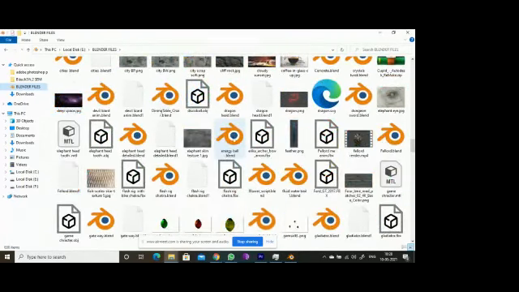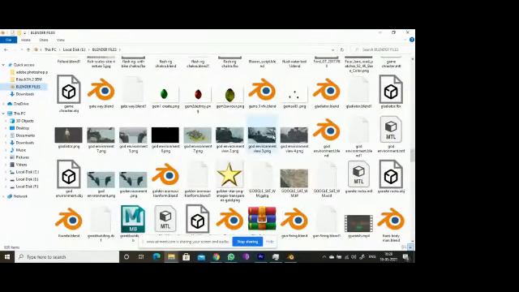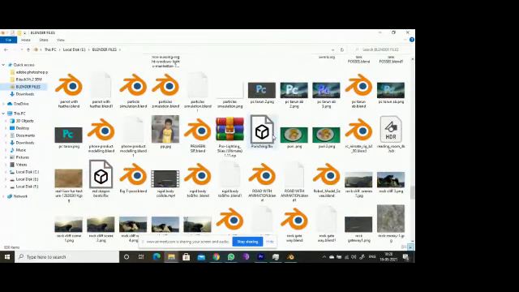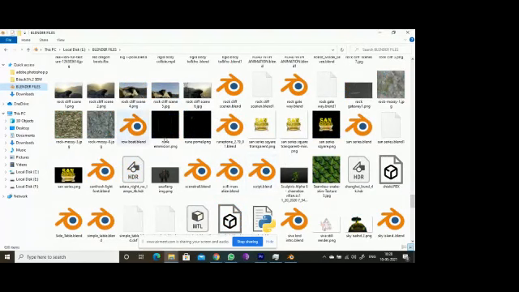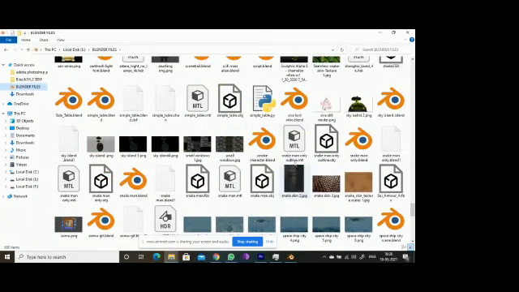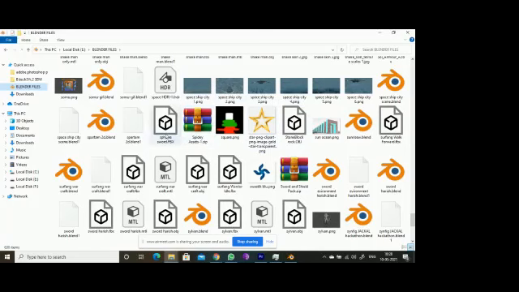We need to search for square. So here you are able to see a square PNG.